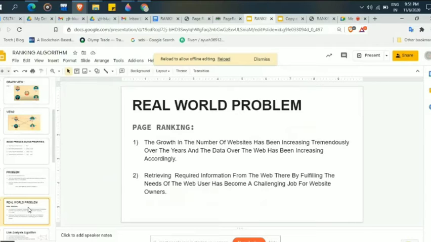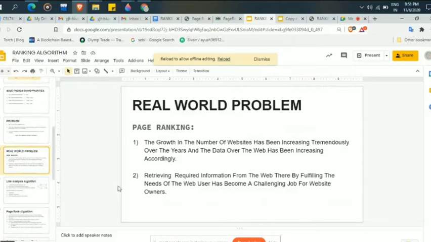There are many websites for that topic, and which one is best is selected by the PageRank algorithm, which helps to provide the best page for that topic.